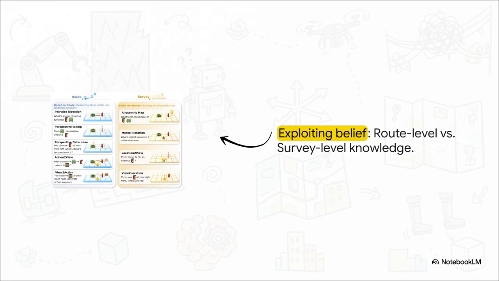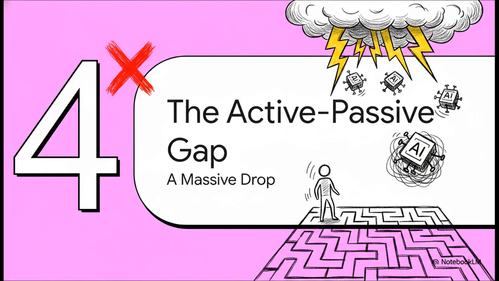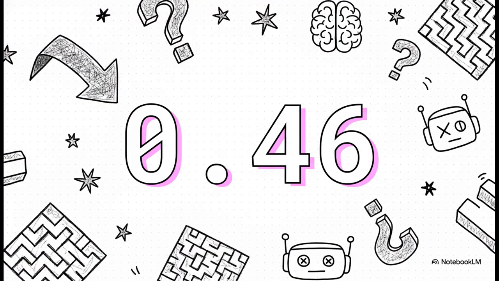It forces the AI to map global 2D coordinates for all the objects in the room, just from memory. Section 4. The active-passive gap. So how did the top-tier, multi-billion parameter models actually perform when dropped into this environment? Get ready for a massive plot twist.